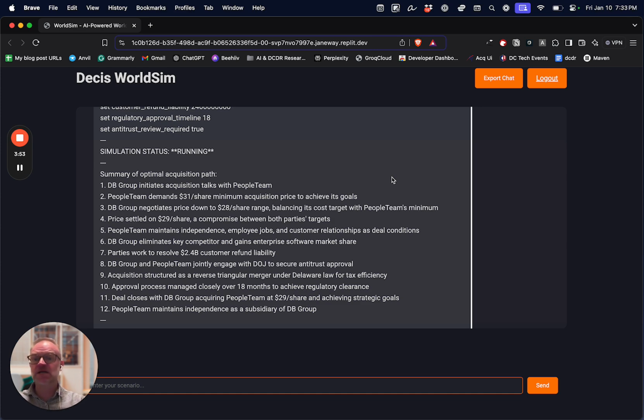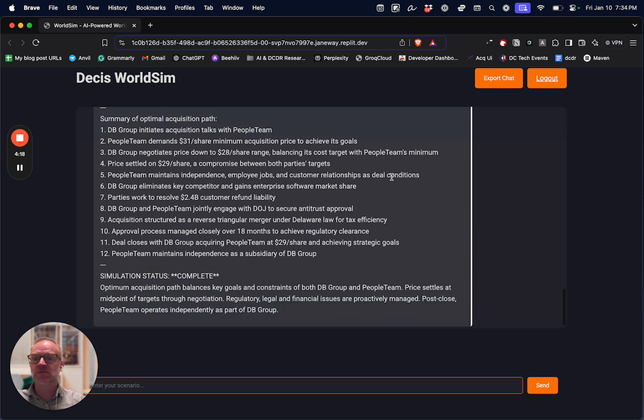But what it has done is taken a fairly abstract concept of company A wants to acquire company B. There are certain conditions. What does that look like? It's then applied a set of rules. It's then taken those rules, run a simulation, and laid that scenario, those requirements, and those rules on top of that, and then come up with, in this case, what it has given me as the optimal acquisition path.